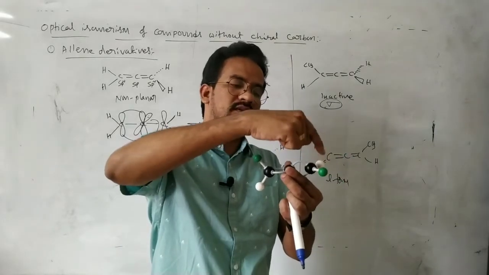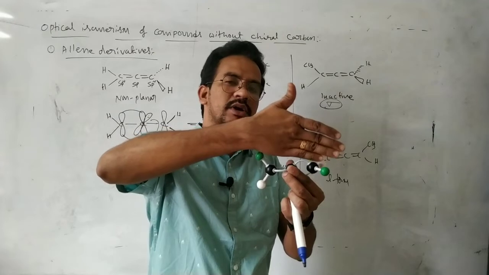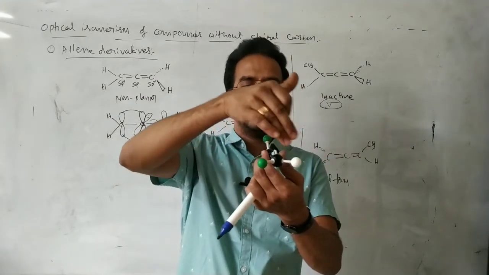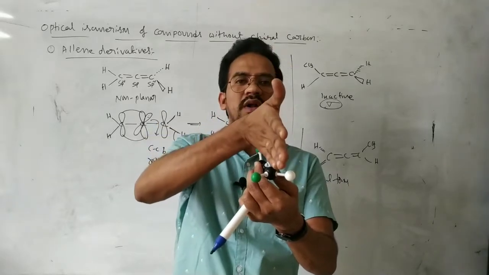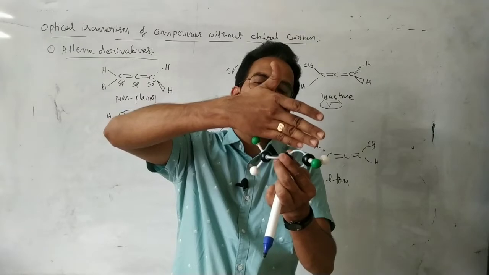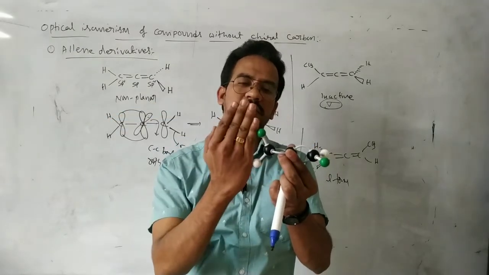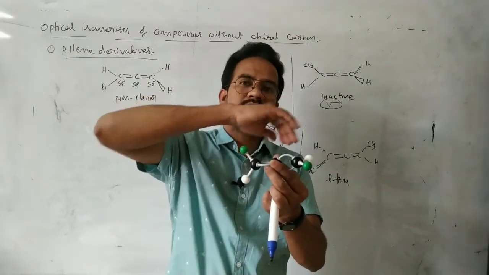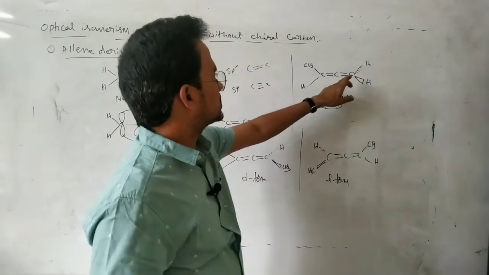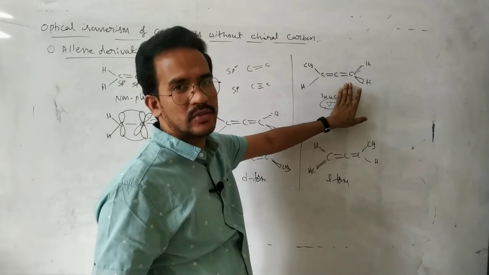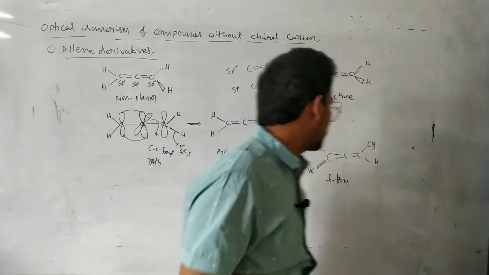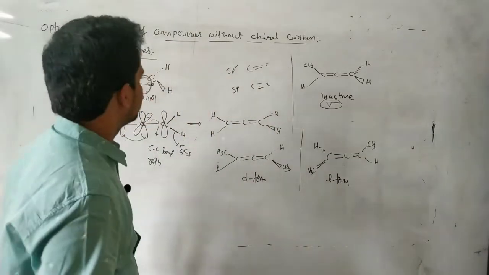Whenever these two are different, suppose it is a hydrogen and it is a methyl, it cannot be cut into two equal parts. But whenever these two are the same, it can be cut into two equal parts. Now these groups are not similar, but these two groups are coming into the imaginary plane. This is a plane, and it cuts into two equal parts when these two are similar. So whenever this carbon has similar atoms, this is an optically inactive molecule. That's simple. Otherwise, it is an optically active molecule.